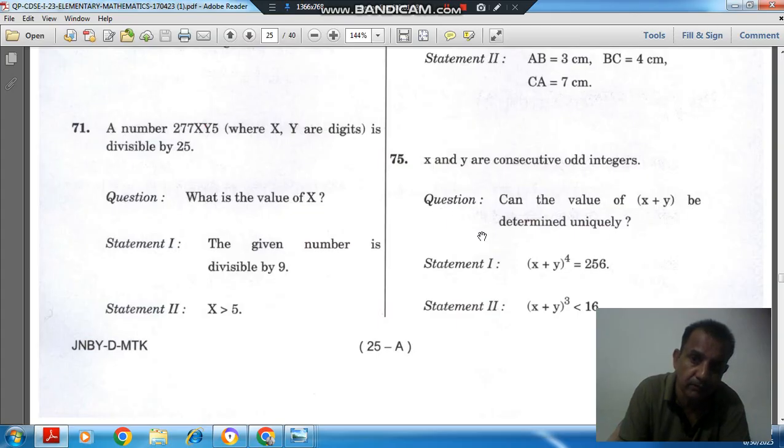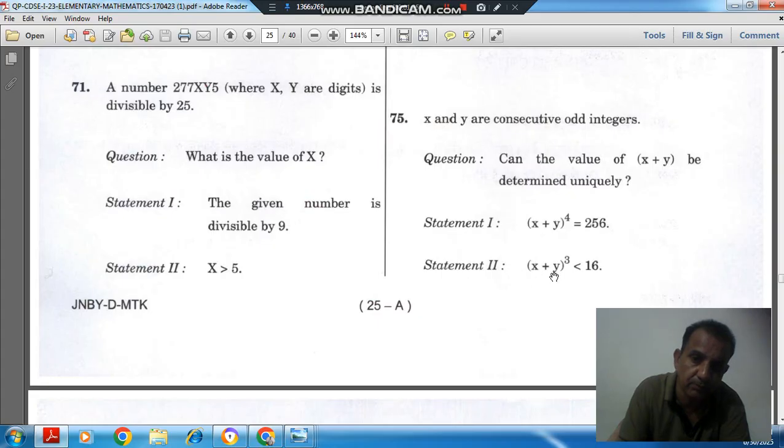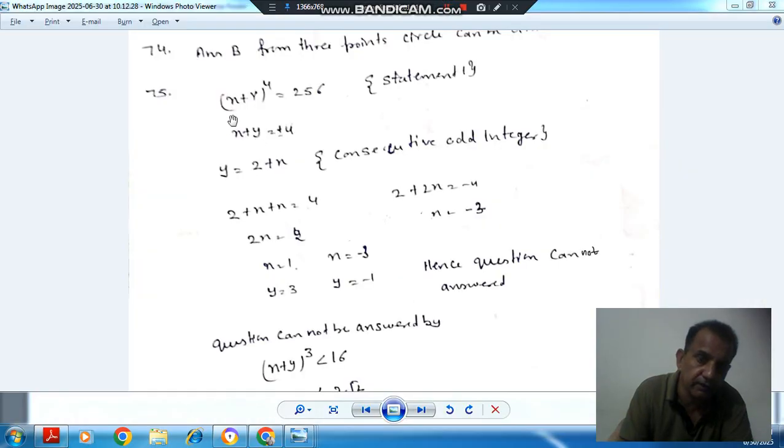So here it is given that (x plus y) raised to power 4 is 256. This is statement 1. Or we can say x plus y is equal to plus minus 4, and y is equal to 2 plus x, because they are consecutive odd integers. If the first integer is x, then the second odd integer will be 2 plus x. So putting y equal to 2 plus x, if we take plus 4, we get x is 1 and y is 3. If we take minus 4, we get x is minus 3, y is minus 1. The question cannot be answered from the first statement.